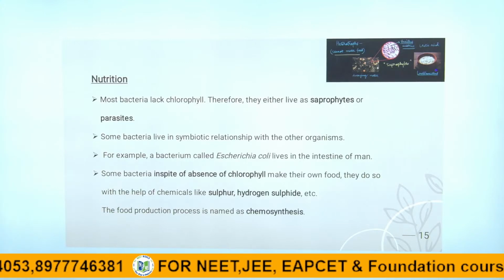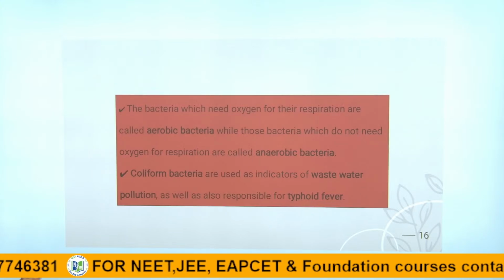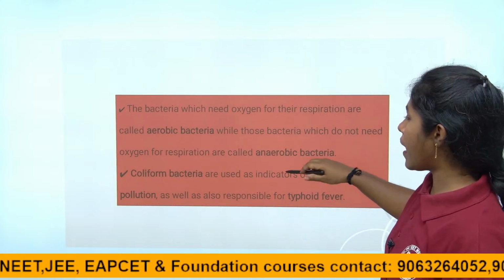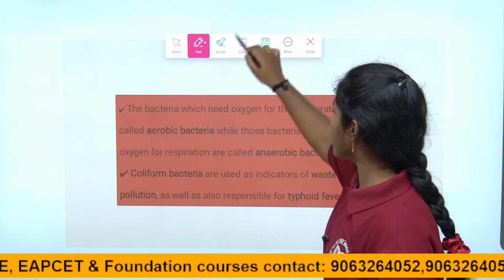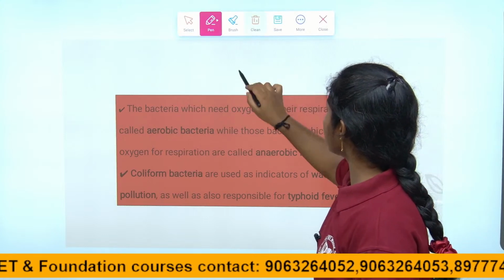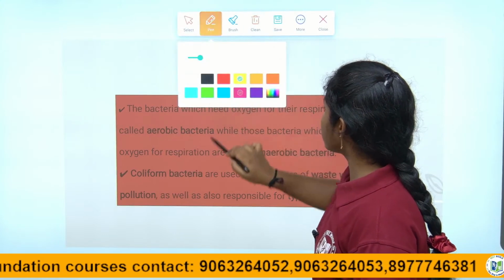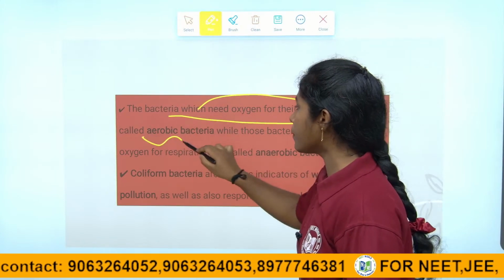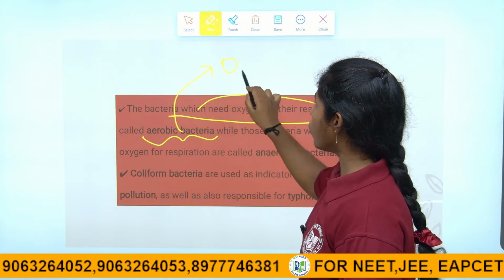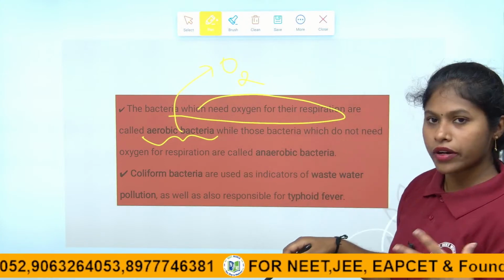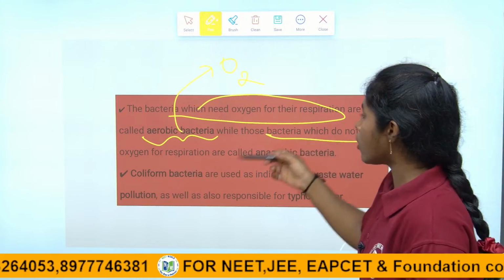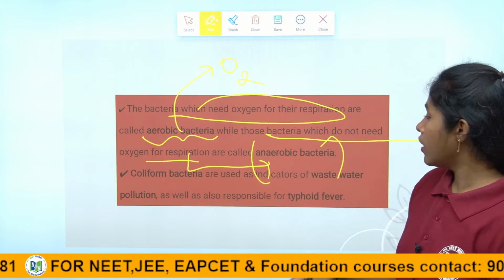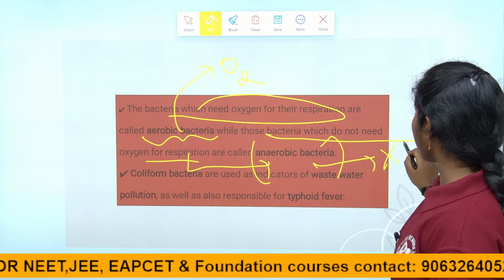Coming to the next one, see, the bacteria which need oxygen for their respiration, we call them aerobic bacteria. We studied this, right children. The bacteria which depend on oxygen for respiration, we call aerobic bacteria. Aerobic bacteria require a larger amount of oxygen, and those bacteria which do not require oxygen for respiration, we call anaerobic bacteria. It does not require oxygen.